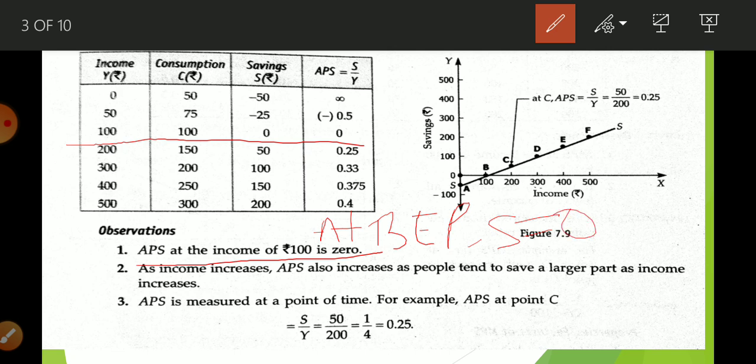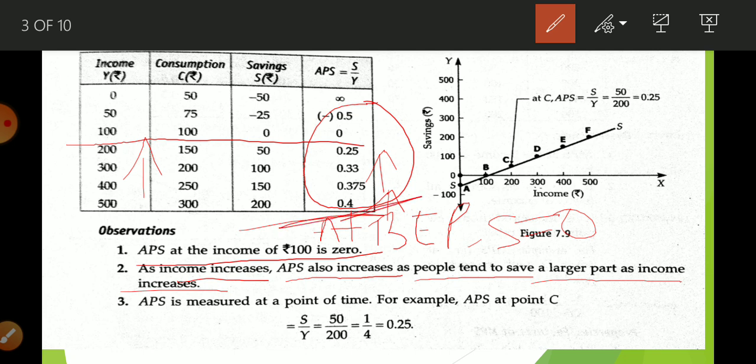Okay, now next is, as income increases, APS also increases as people tend to save a larger part of their income. So here you can see that initially it is 0.5, then 0, then 0.25, 0.3, 0.375, 0.4. So you can see that as income increases, saving also increases. I already told you that there is a positive relation between saving and income. So in one simple line I can write it